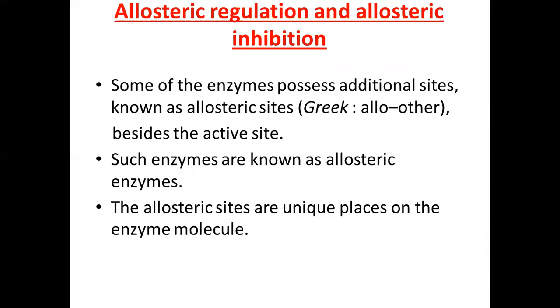It is derived from the Greek word allo, which stands for other, and it means a site other than the active site. Such enzymes are known as allosteric enzymes because they possess these additional sites,